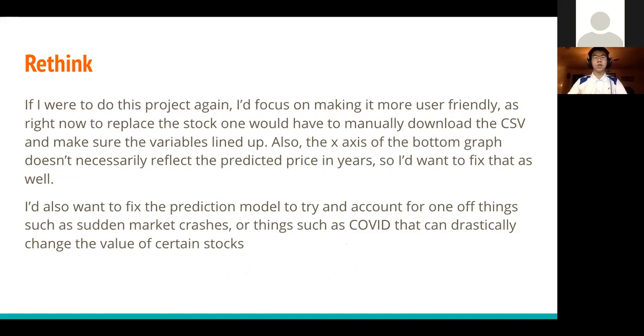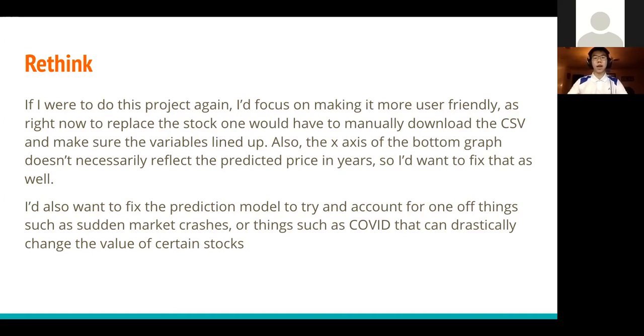Rethink. If I were to do this project again, I'd focus on making it more user-friendly, as right now, to replace the stock, one would have to manually download the CSV and make sure the variables lined up, which I will show in the next slide. Also, the x-axis of the bottom graph doesn't necessarily reflect the predicted price in years. It's just mostly there to show what the predictive graph is and what it looks like. So I want to fix that as well, to try and see if I can make it more user-friendly and have it actually show where exactly it would be in 1 year, 2 years, 5 years, or 10 years.